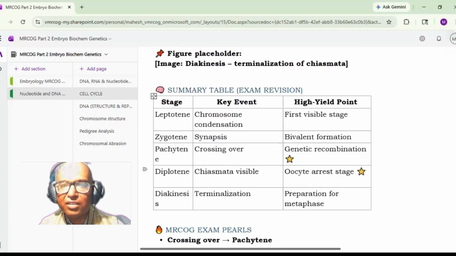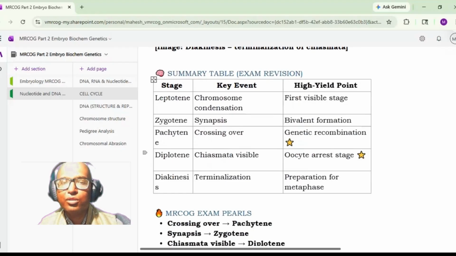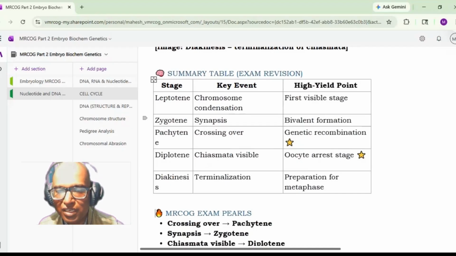Then metaphase 1. So this is just the overview of prophase 1 mentioned here. In leptotene stage, there is chromosome condensation, the first visible stage. In zygotene stage, there is synapsis, bivalent or tetrad formation. In pachytene stage, there is crossing over, there is genetic recombination which happens.